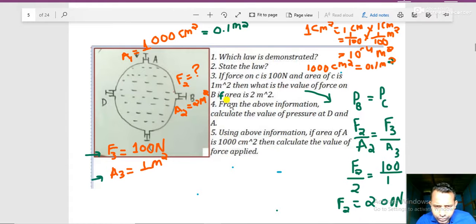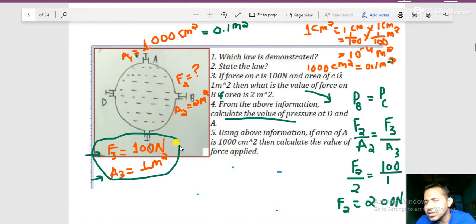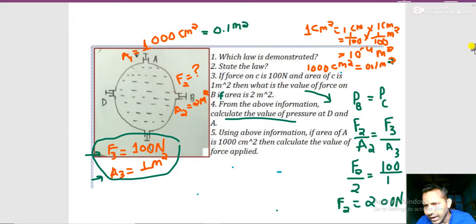Okay, now question number D. I hope you got the answer. Question: from the above information, calculate the value of pressure at D and A. It will be the same. And what will be the value? If you plug in this value, you don't have force over here. Area is only given, so you can't get the information from here. From here also, data is insufficient. You'll get the pressure value from point C, because both values are given, which I have done over here. I want to show you.